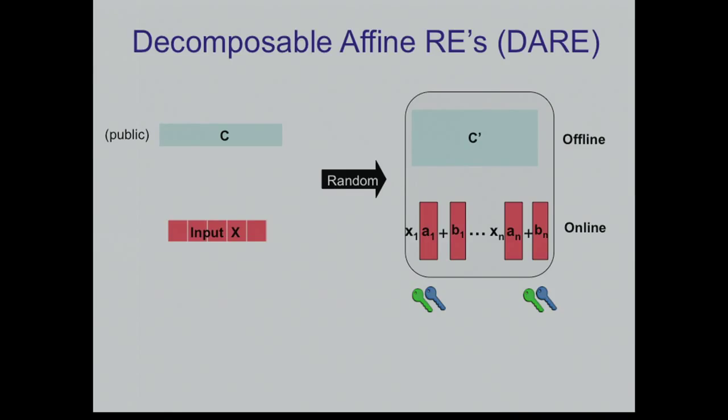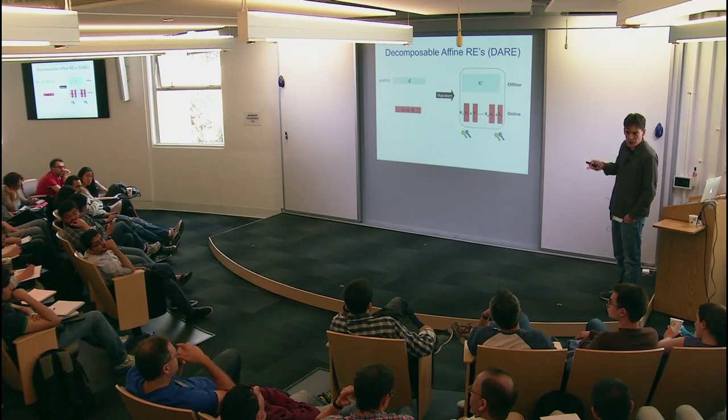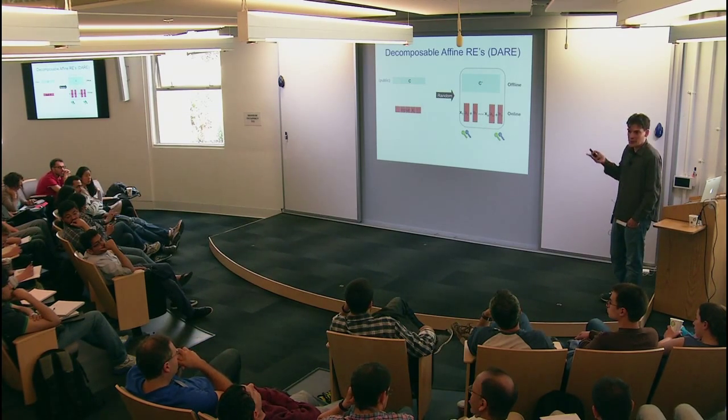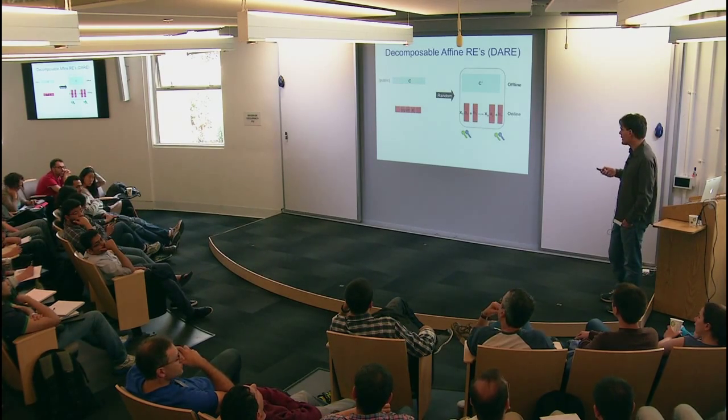So you could view it, I guess, as a reduction from computation of C of X to computation of the online part, right? Yes, the online part is easier. Yes, that's the original motivation in a sense for this notion. Okay.